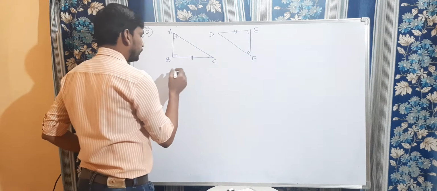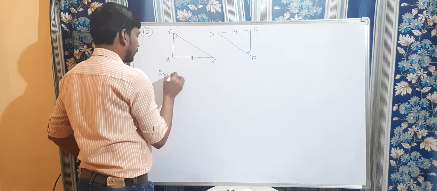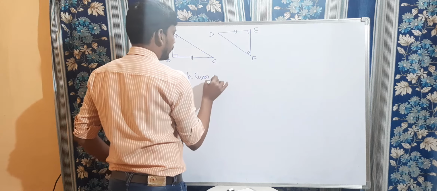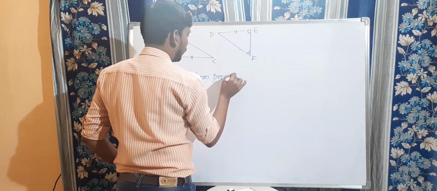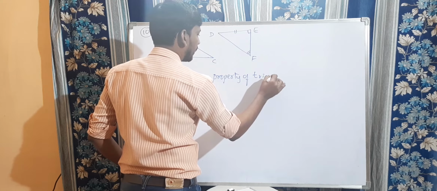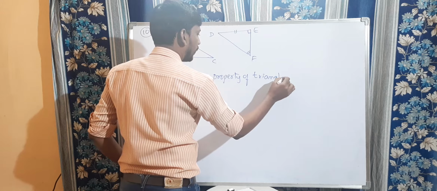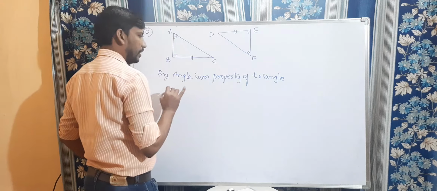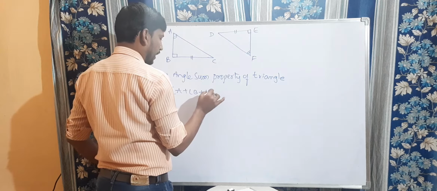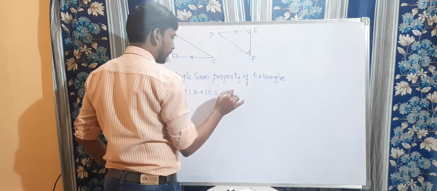So here, by angle sum property of a triangle. What is angle sum property? In a triangle, angle A plus angle B plus angle C is equal to 180 degrees.